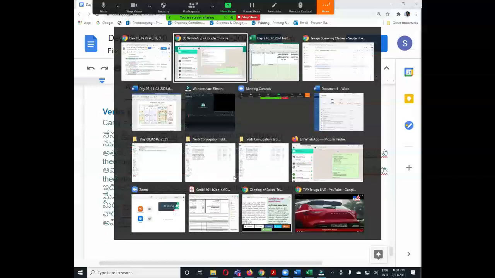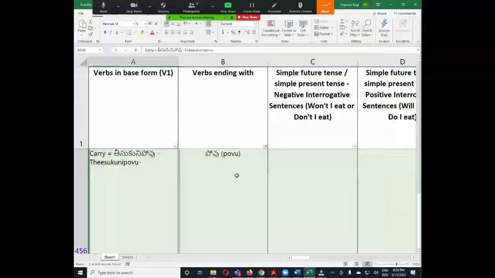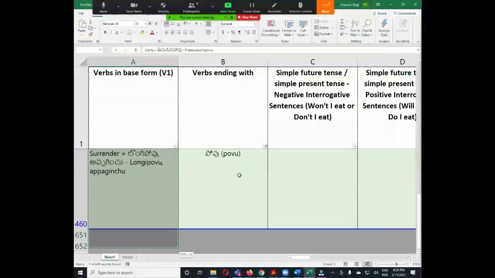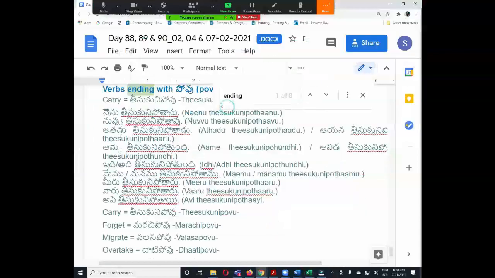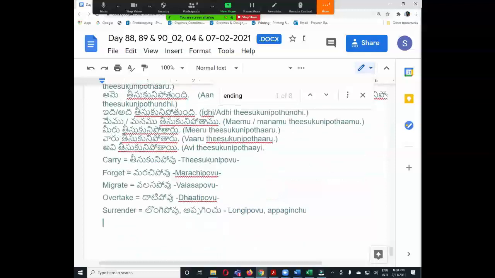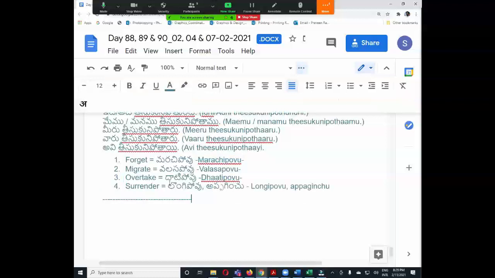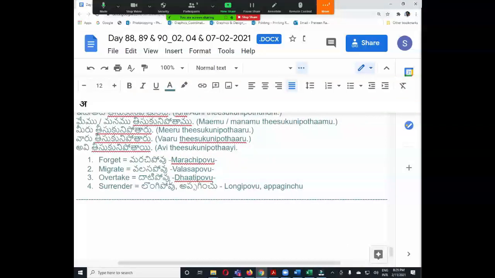Now I will copy the verbs which are ending with povu here, so you can make sentences while practicing. We don't have many, but these are the commonly used verbs ending with povu. In future if you find any verb from a dictionary or anywhere, you can use the same structure. I'm not writing that activity because you know already how to conjugate, so you can do it while practicing.